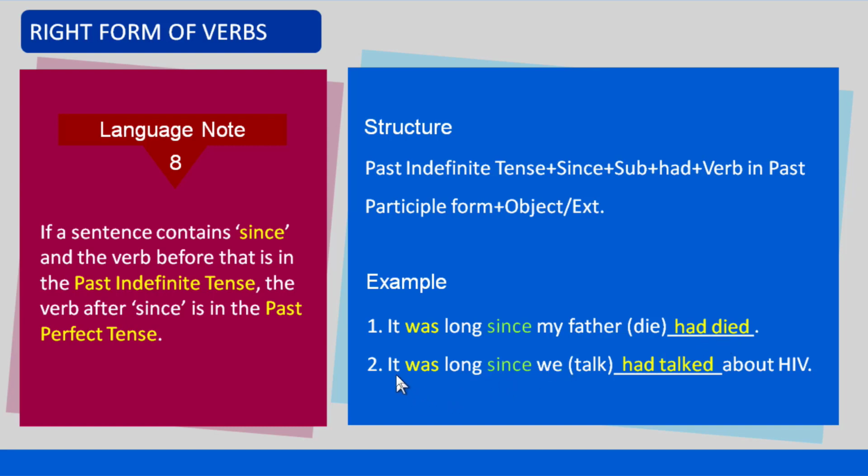In the second example, the clause before since is also it was long, which is in the past indefinite tense. So the verb talk after since is used in the past perfect tense. That is, the auxiliary verb had and the past participle form of the verb talked are used.